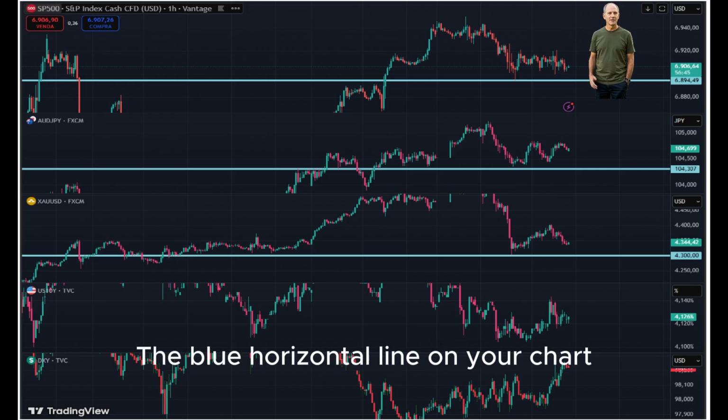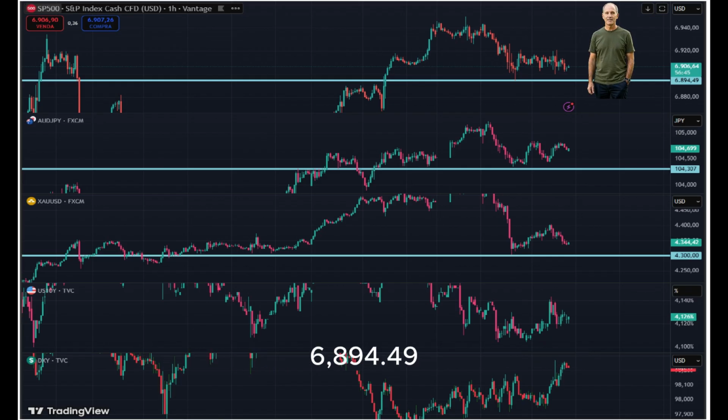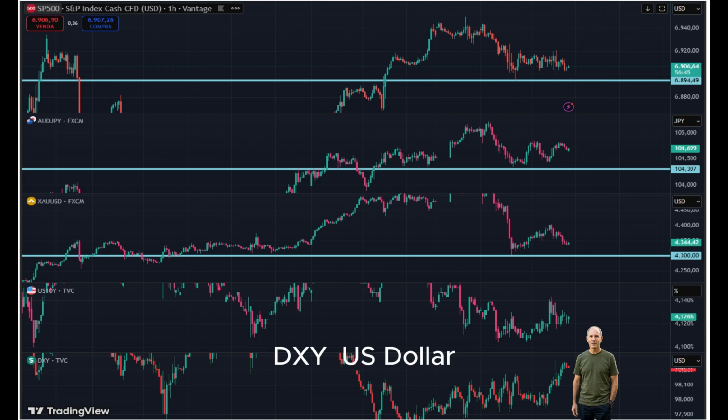The blue horizontal line on your chart, 6,894.49, acts as the immediate point of control, POC, for this session. DXY, US Dollar Index. The dollar is attempting a technical recovery or a dead cat bounce after a heavy bearish year. This uptick in the DXY is creating immediate overhead pressure on bullion and limiting the upside for equities.